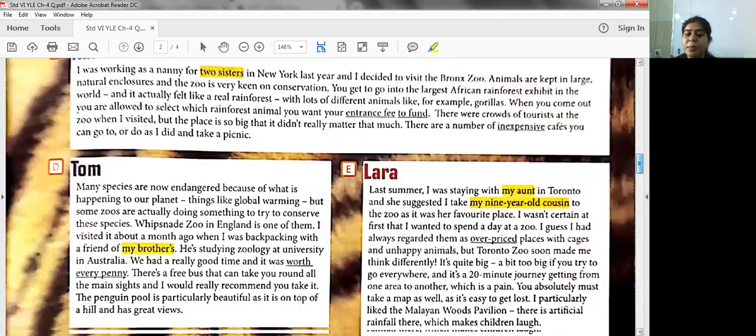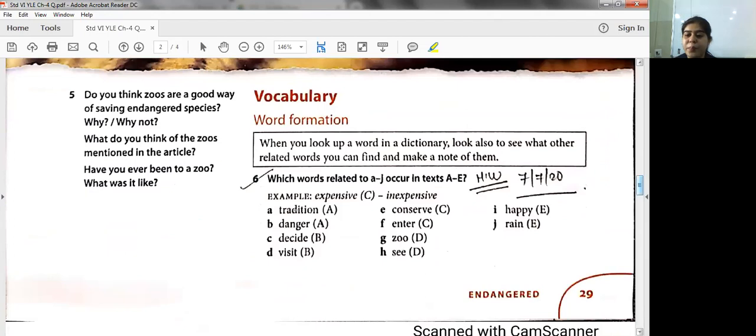Now we move to the 5th question. Do you think zoos are a good way for saving endangered species? If you agree, you have to tell the reason why. And if you do not agree, you also have to tell the reason why not. So for me, students, now see, you will have your own answers. I'm just discussing. You don't have to write it anywhere.